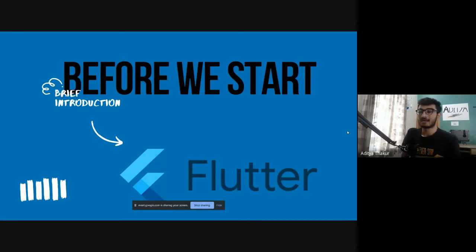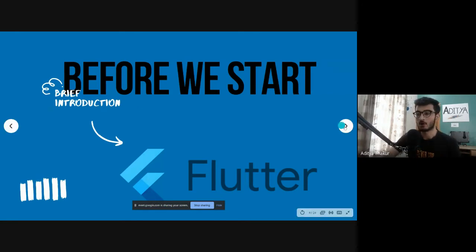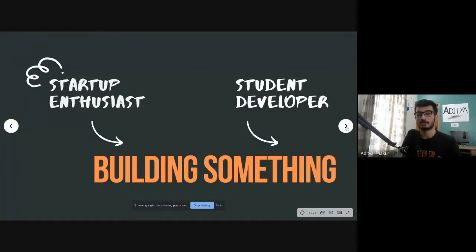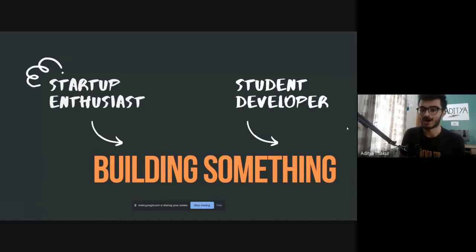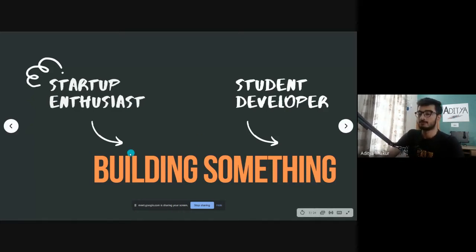Before we start, there are two use cases that I take up for all my workshops. If you are a student developer, let us say you are studying in college, which most probably you are, and you are looking to start into development, as in you know programming languages, the basics of programming, you have done data structures and some part of it, and now you are looking to start into development. So that is one use case. And the other is you are looking to build a product, as in you are interested in starting something of your own, a startup maybe. Both of these cases, you are trying to build something.